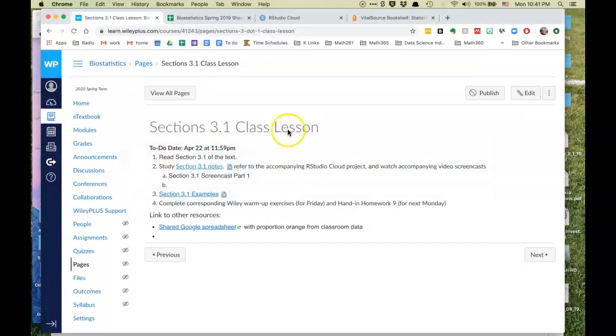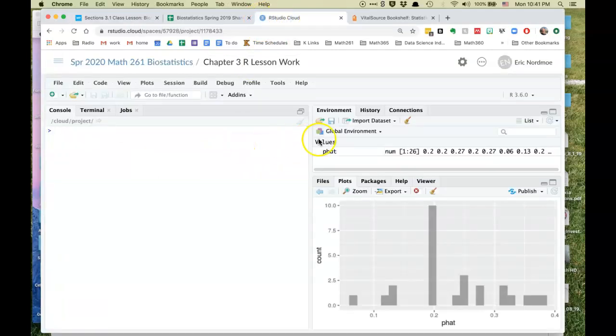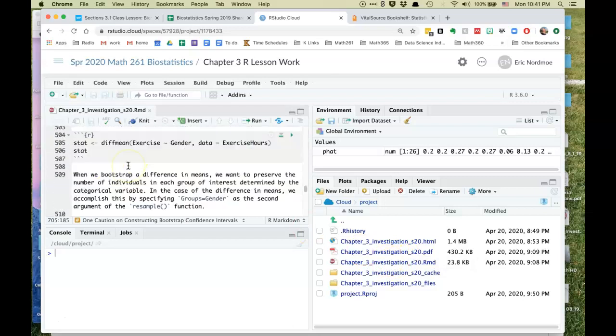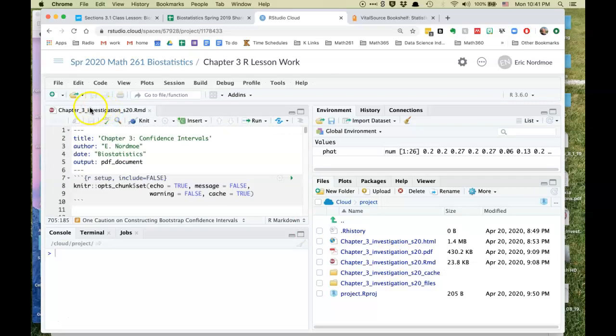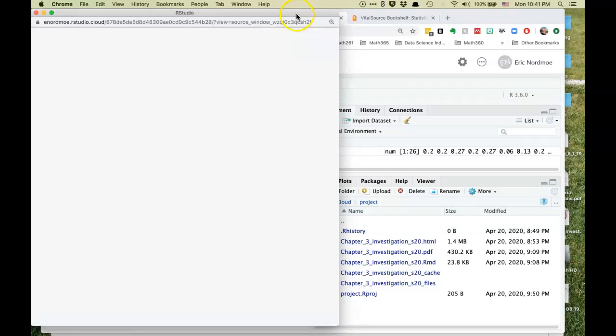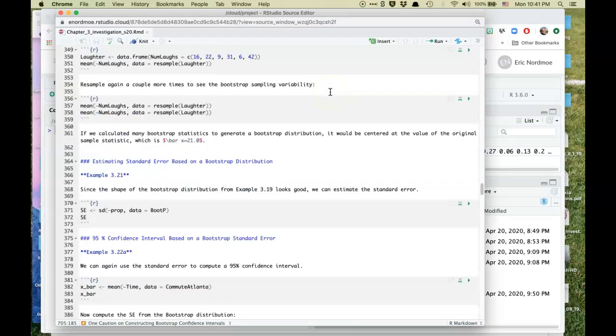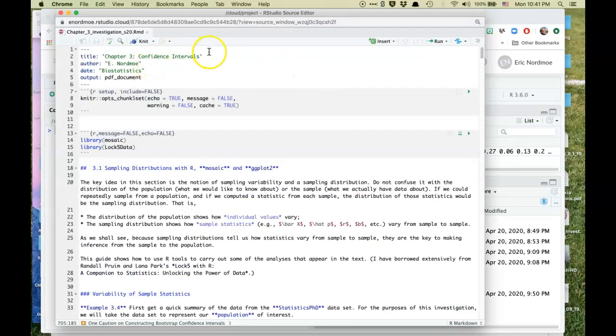So let's go in and take a look at using R in the cloud. Now I have some files here that really it's just one file. It's the RMD file, and when you knit it you'll get the PDF file. I'm going to click on that and pop it out here. Now this is for all of chapter 3, confidence intervals. Section 3.1 is sampling distributions with R, Mosaic, and ggplot2.